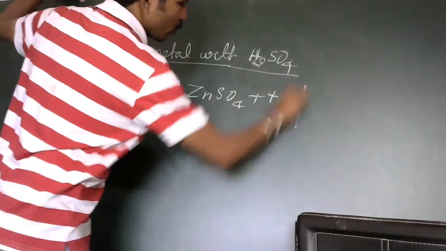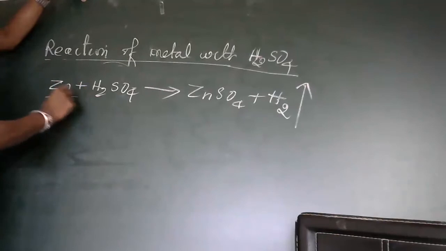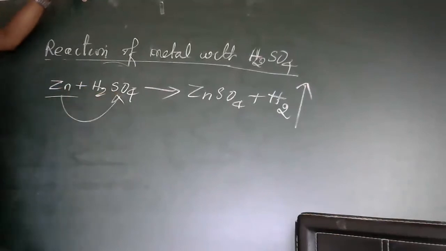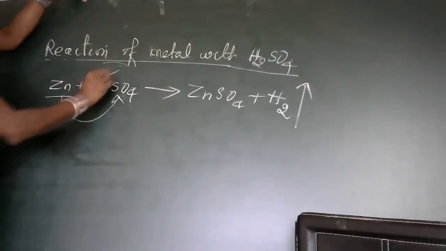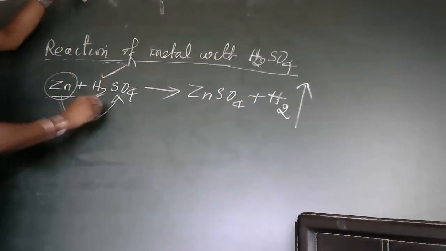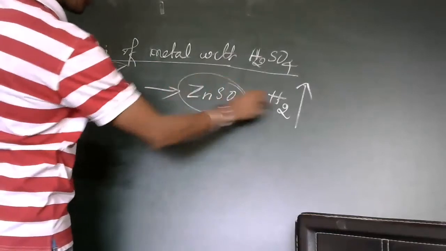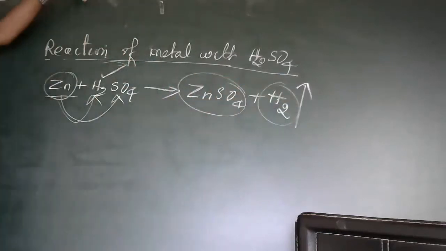You know how to write the reaction, I told you in the first chapter. Zinc is more reactive than hydrogen, so hydrogen is displaced. A displacement reaction happens, ZnSO4 forms, and H2 is liberated.